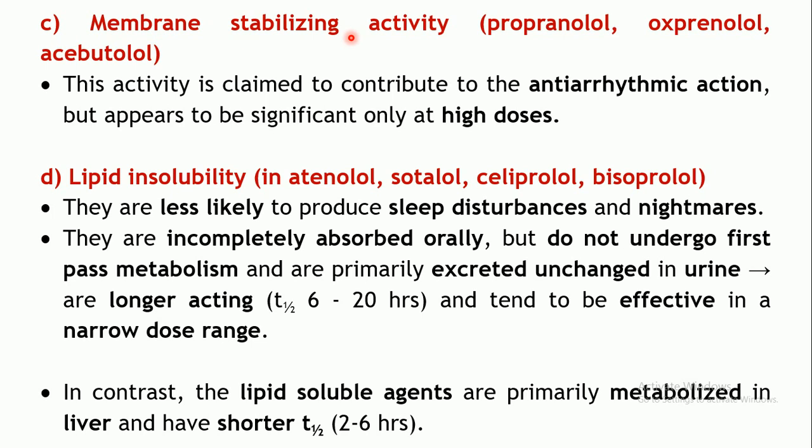Because of this reason, drugs like propranolol, oxprenolol and acebutolol have anti-arrhythmic property because they stabilize the membrane. The depolarization is prevented over here. Potential is stabilized. But this particular action is significant only at higher doses.